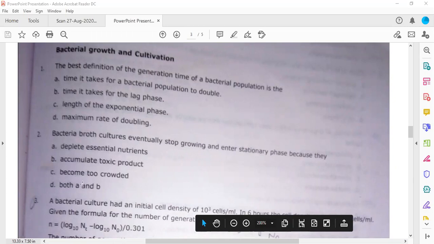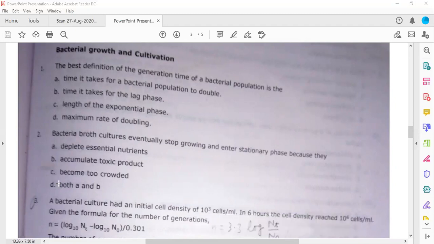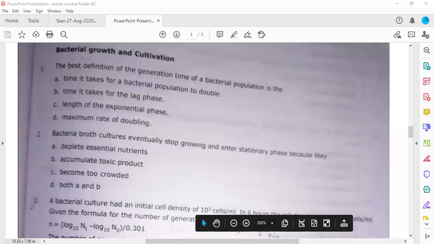But actually the answer is given as both A and B. If the options had A, B, C, we could tick all three, but because he has given only two, we will choose the most correct answer. In such questions, if you are confused, please choose the most appropriate answer instead of choosing three out of them. You need to choose only one. So this will be the answer D.